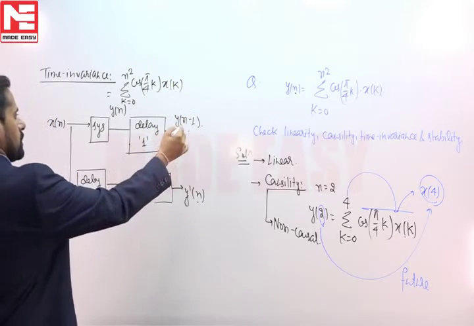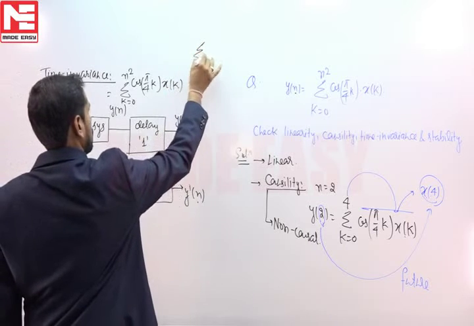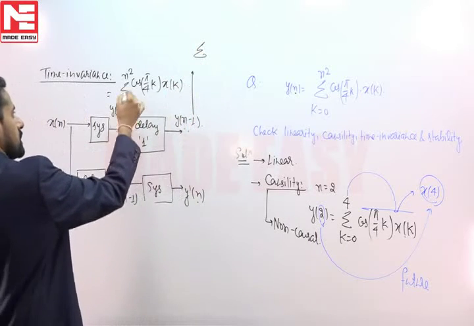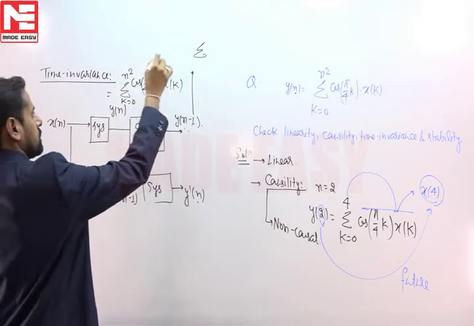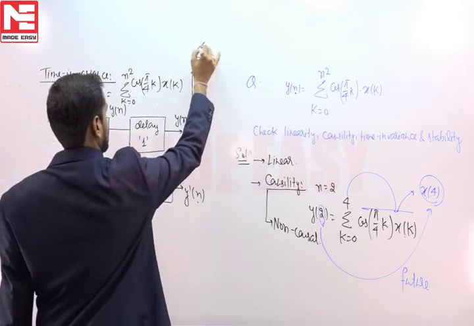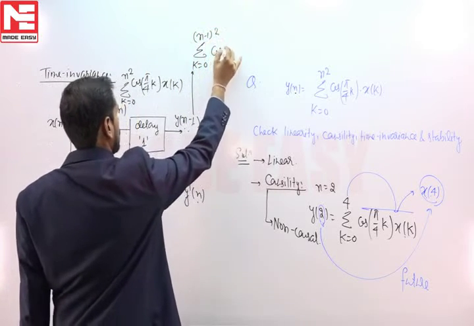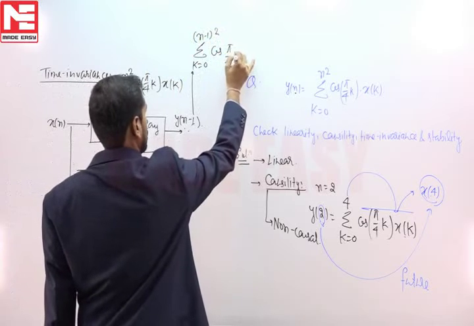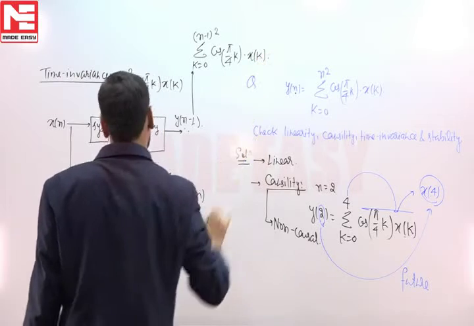Now we have to write down y of n minus 1. In this function we replace the variable n with n minus 1, so it will be summation 0 to n minus 1 whole square cos pi by 4k into x of k.